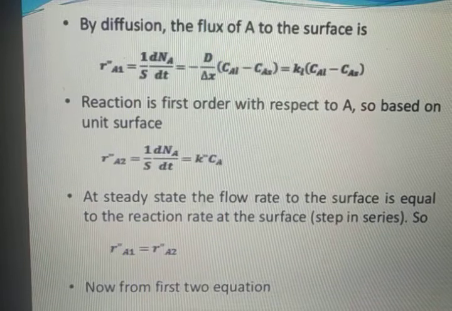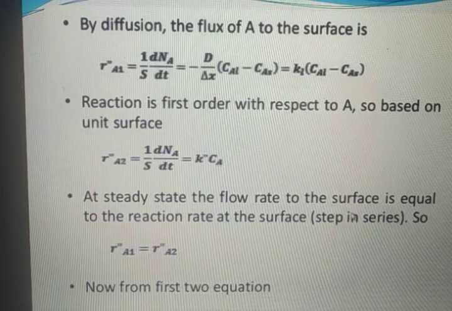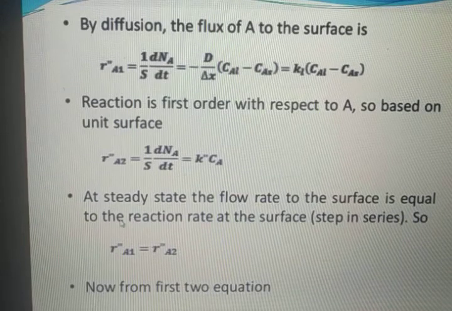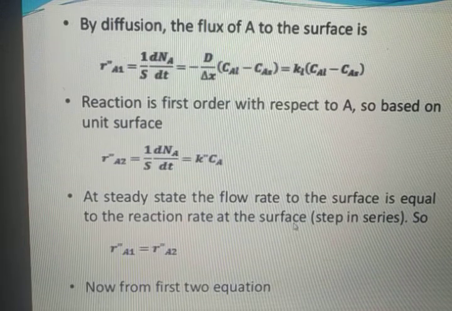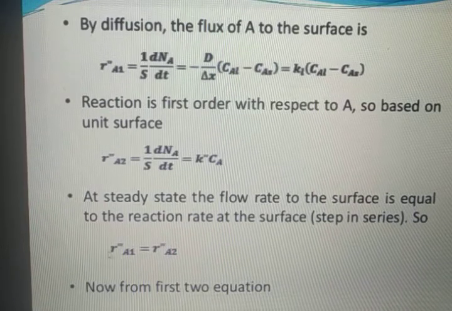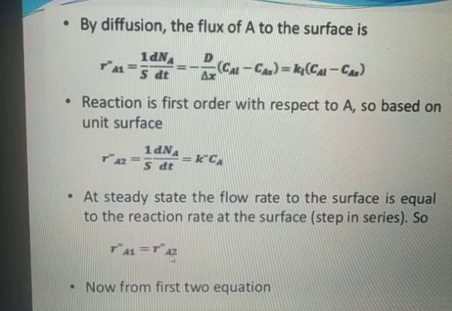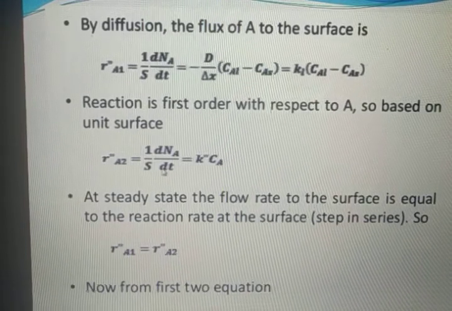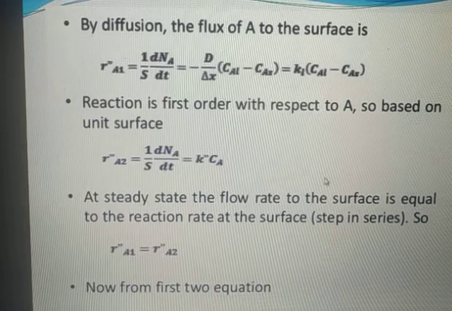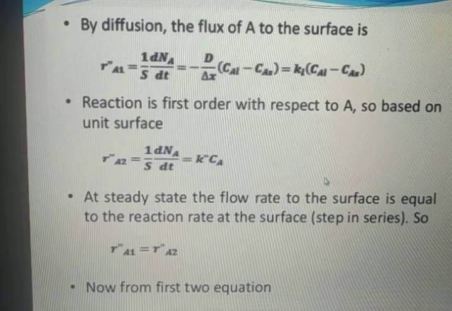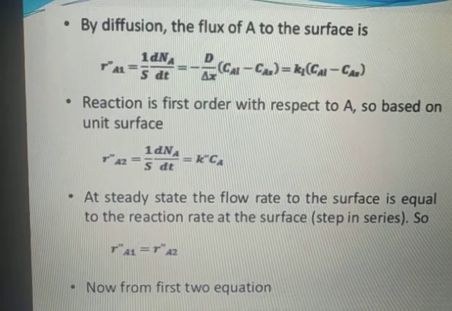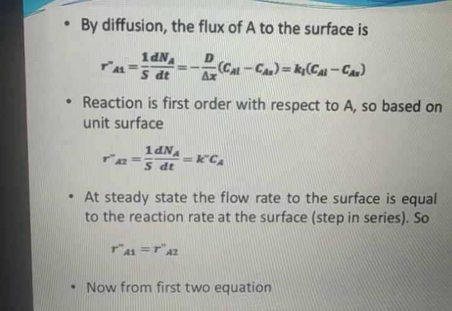At steady state, the flow rate to the surface is equal to the reaction rate at the surface. Steps in series, so R double dash A1 is equal to R double dash A2, because these are the steps in series. As the reactant A comes to the interface, then only it will react. Now these both rates must be equal.